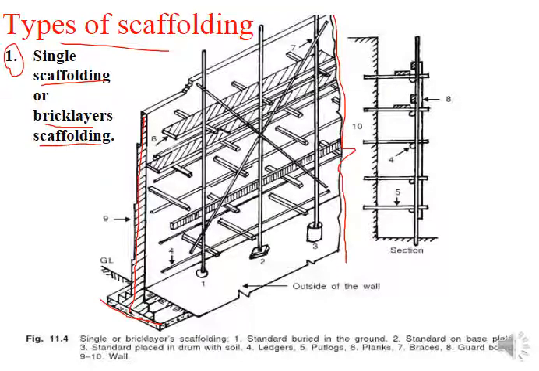Inside of this wall, during the construction, while laying the brickwork or doing the plaster work, you need certain supporting members. Those can be provided in terms of the scaffold. The numbers are given in this figure and this figure. This is the section of our scaffold when you see it from this side. This arrow also shows the section side. If you cut a section and see from this side, how does this scaffold look?